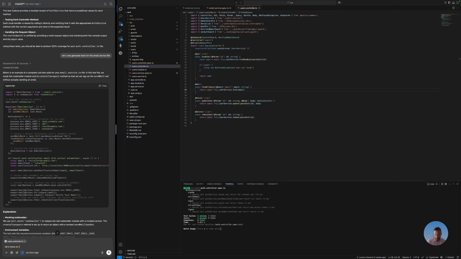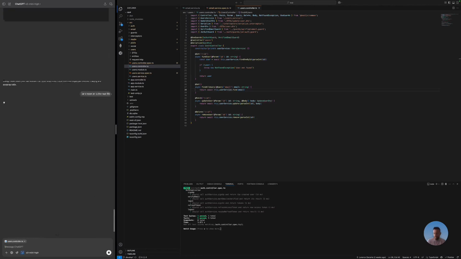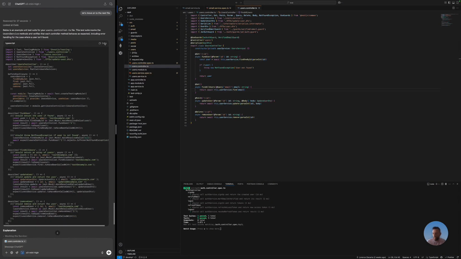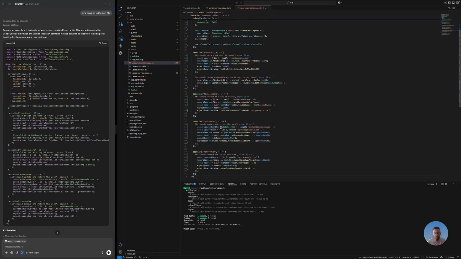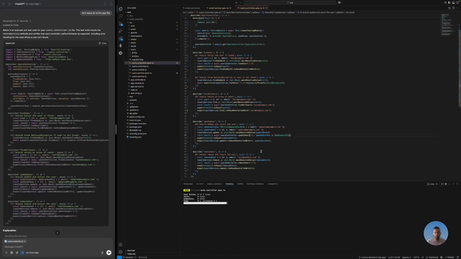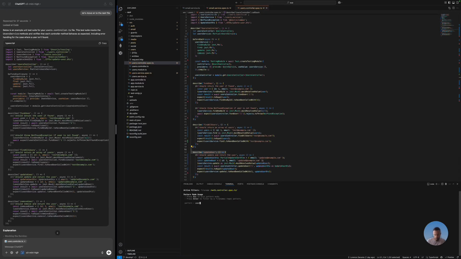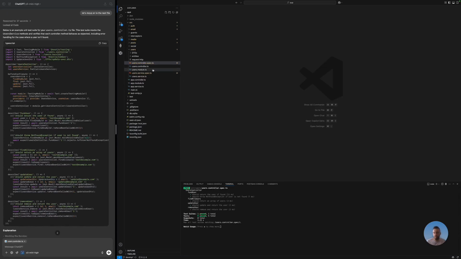Let's move on to the next file. We have the same error here. This is not a user DTO, this is a partial. And then here it is as user DTO. Let's test it. Users.controller.spec. Passed. Great job. So now we can move to the user service.